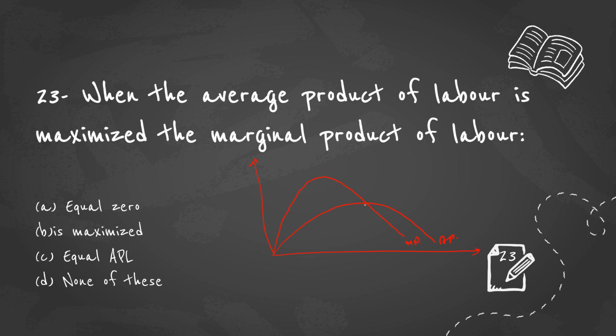You can clearly see here how the marginal product and the average product behave. When marginal product is increasing, average product is also increasing. When marginal product begins to fall, average product continues to increase at a decreasing rate and eventually achieves the maximum point where MP is equal to AP. So when the average product of labor, APL, is maximized at this point, the marginal product of labor will also be equal to the average product of labor, APL.